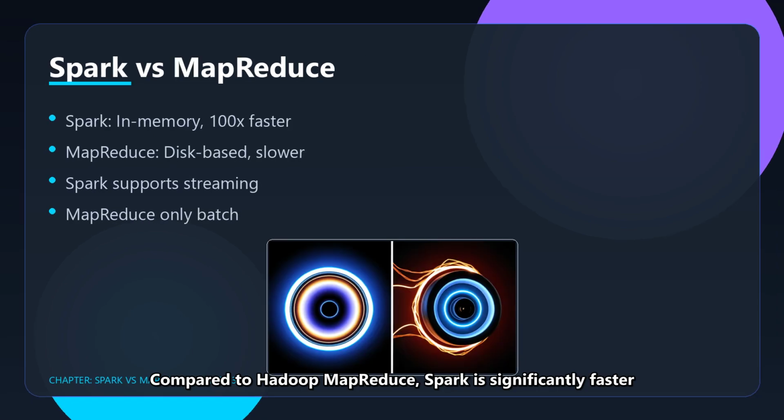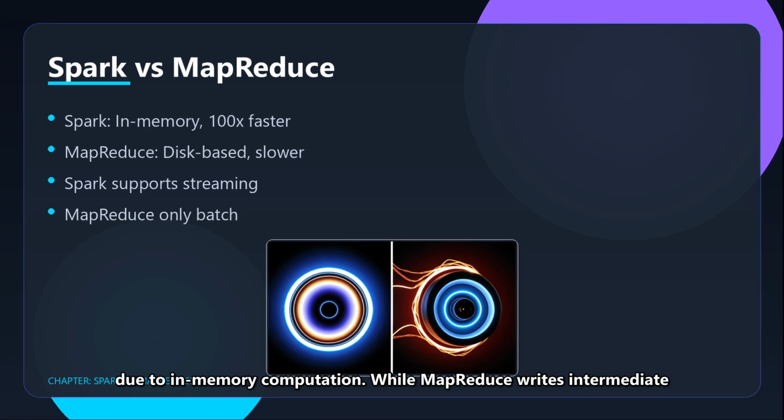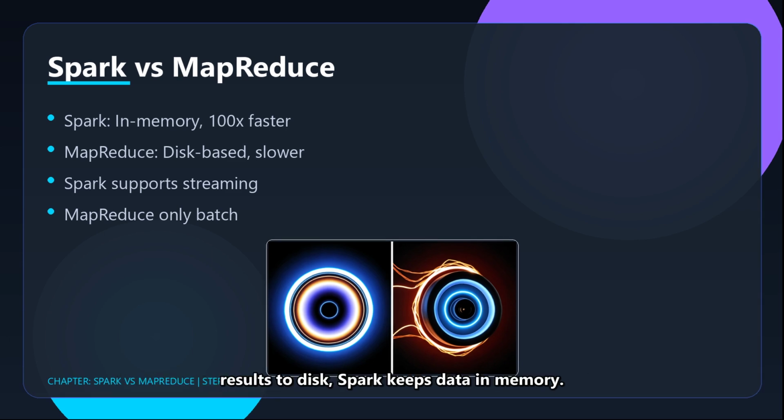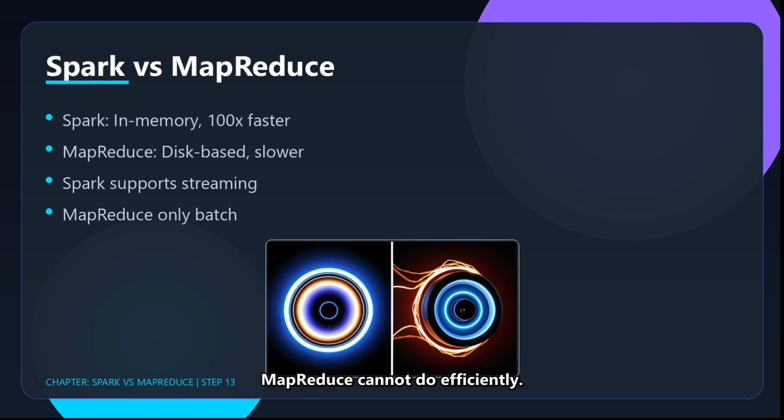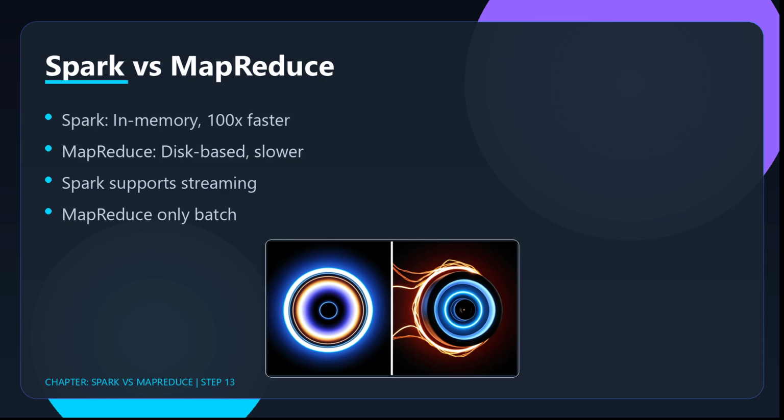Compared to Hadoop MapReduce, Spark is significantly faster due to in-memory computation. While MapReduce writes intermediate results to disk, Spark keeps data in memory. Spark also supports streaming and interactive queries, which MapReduce cannot do efficiently.